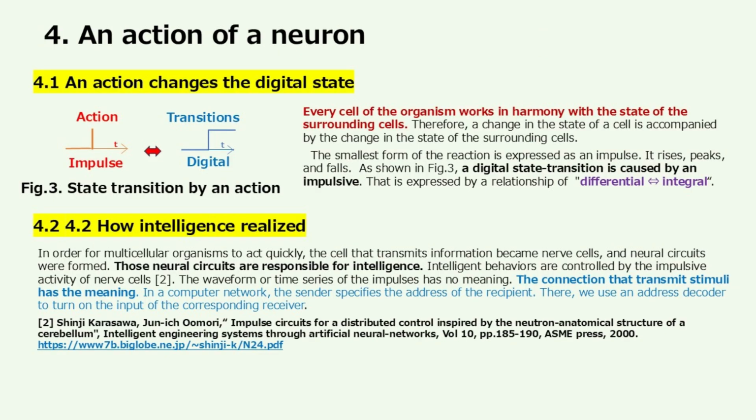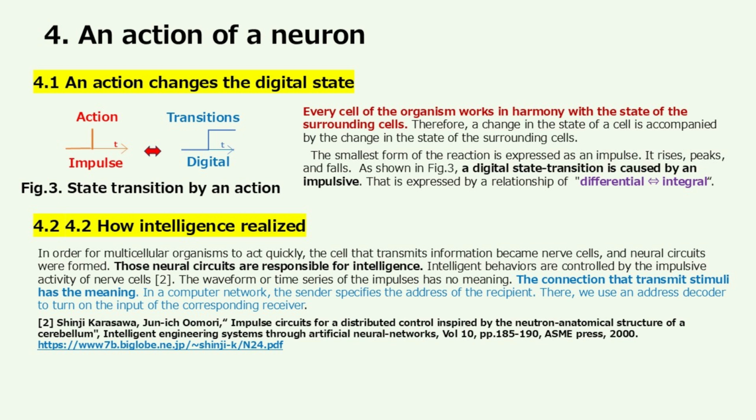An action of a neuron. An action changes the digital state. Every cell of the organism works in harmony with the state of the surrounding cells. Therefore, a change in the state of a cell is accompanied by a change in the state of the surrounding cells. The smallest form of the reaction is expressed as an impulse. It rises, peaks, and falls. As shown in Fig. 3, a digital state transition is caused by an impulse. That is expressed by a relationship of differential if and only if integral.